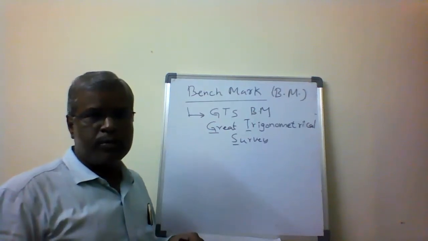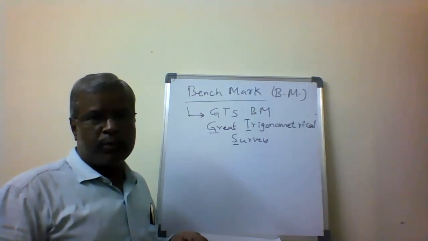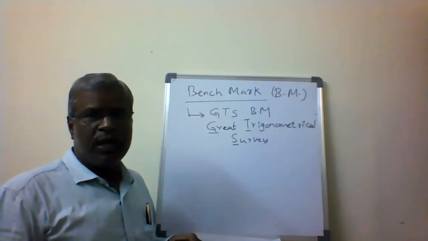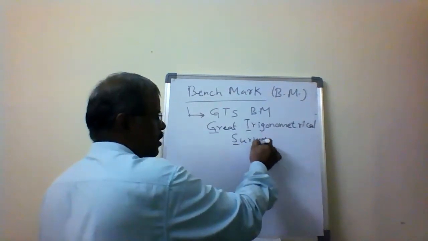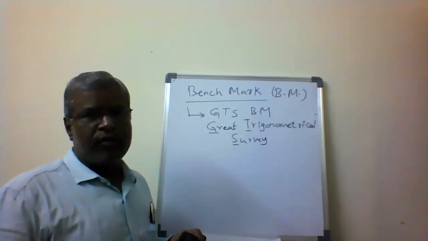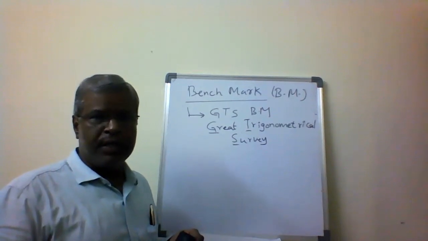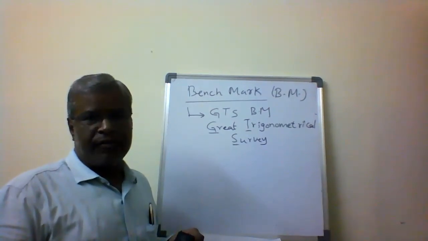Benchmarks are classified into types. One is called the GTS benchmark, Great Trigonometrical Survey. This is established by the Survey of India department throughout the country, as standard reference points.